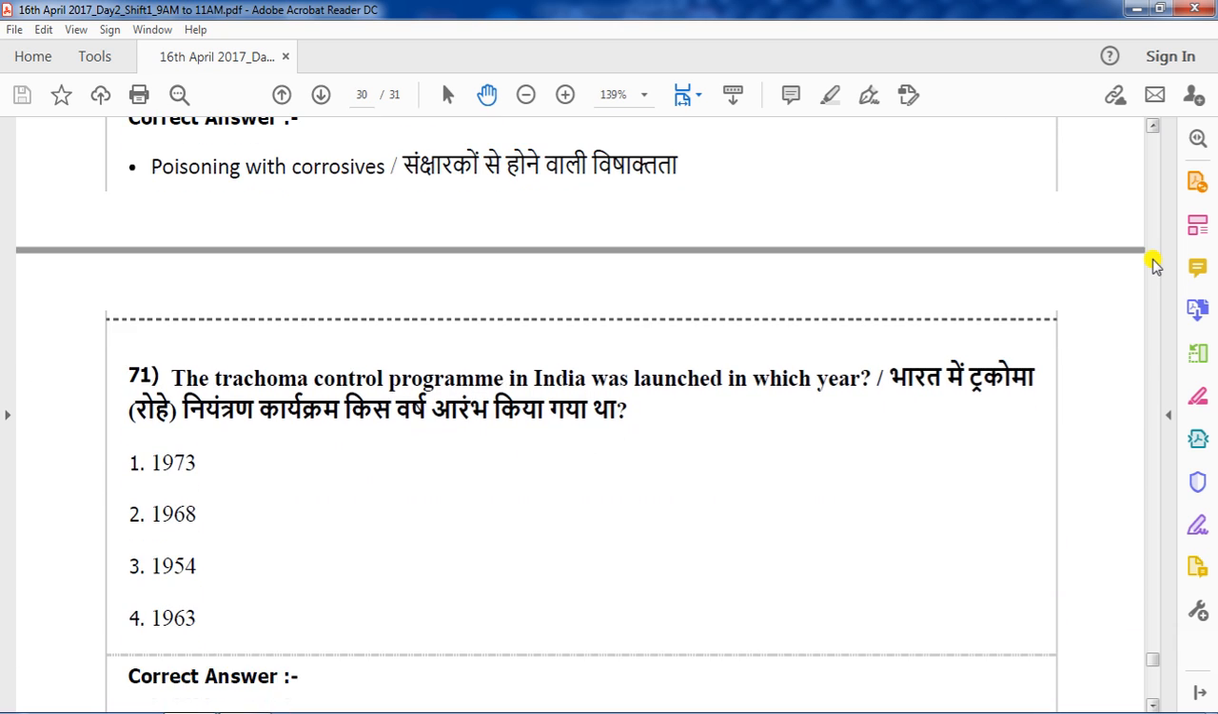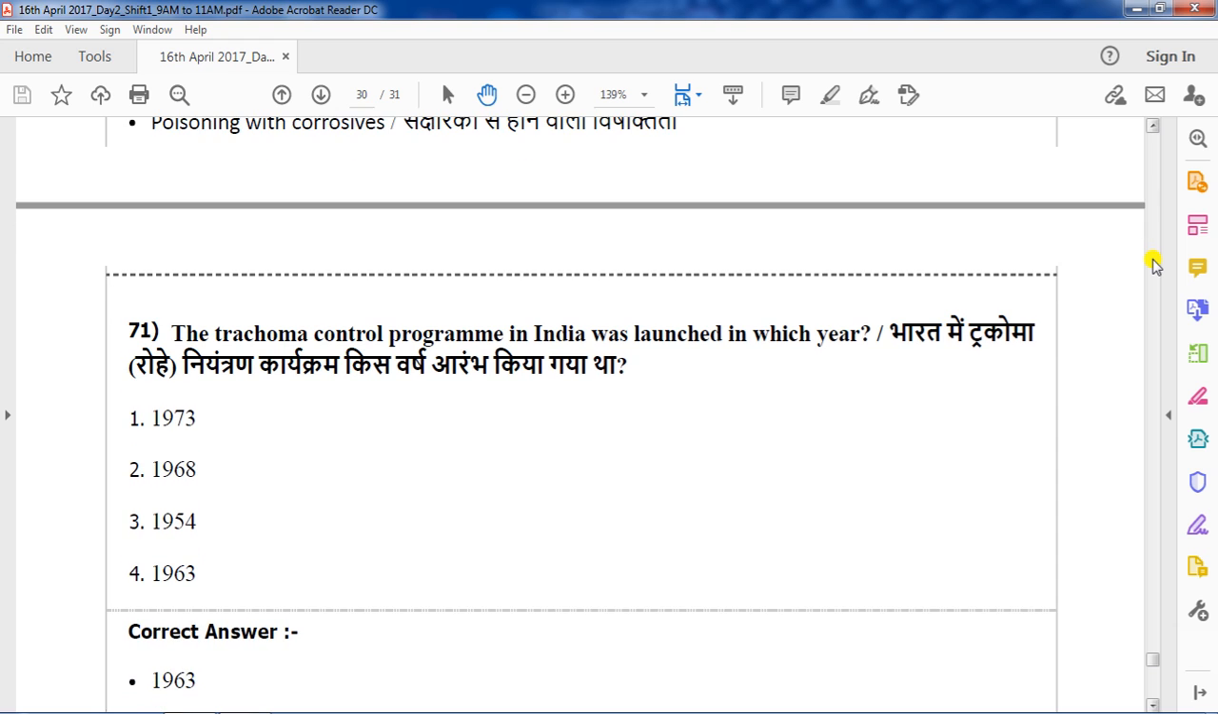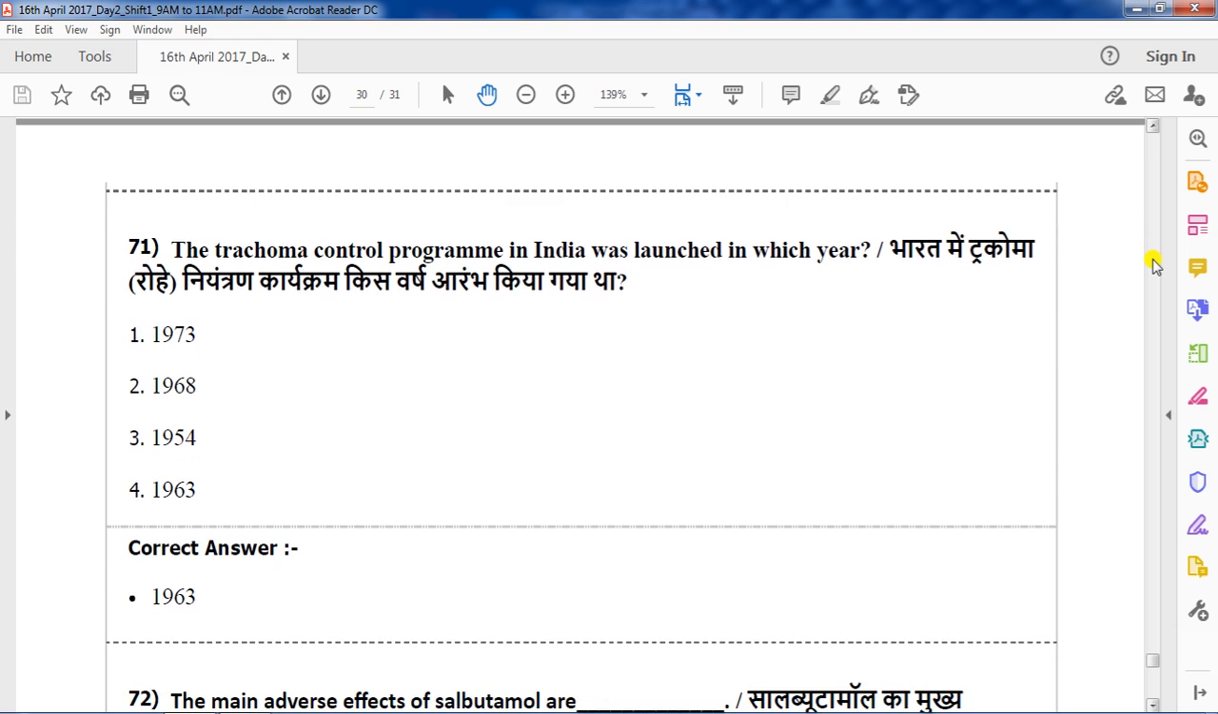71. Trachoma, we know that it is an infection of the eye that will cause blindness. The trachoma control program in India was launched in which year? The question is based on the year. Options are 1973, 1968, 1954, 1963. Correct answer is option 4, 1963.